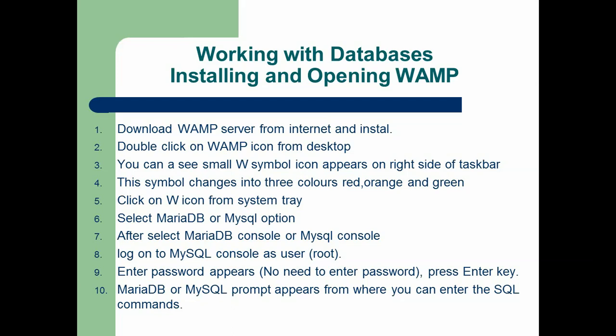After installing WAMP, double click on the WAMP icon on the desktop. You can see a small W icon appear on the right side of the taskbar. This symbol changes into three colors: red, orange, and green. If you cannot see the green symbol, don't worry. From orange itself, we can open WAMP.